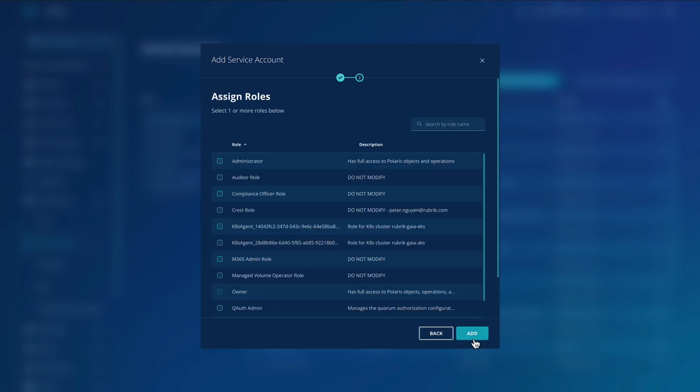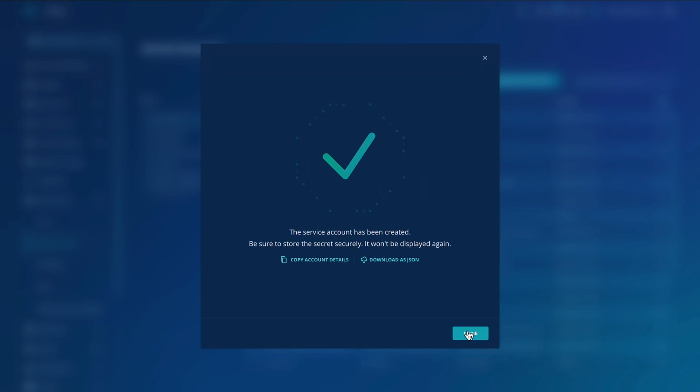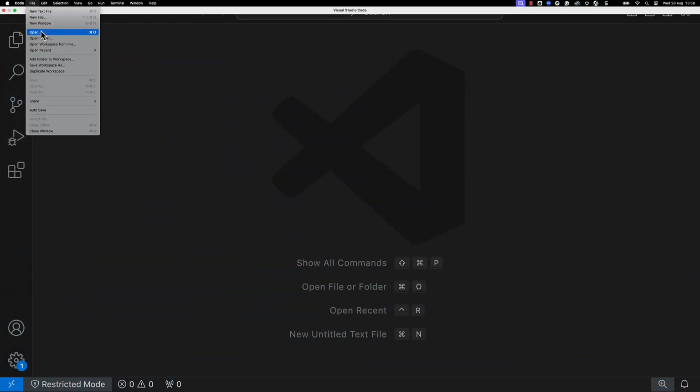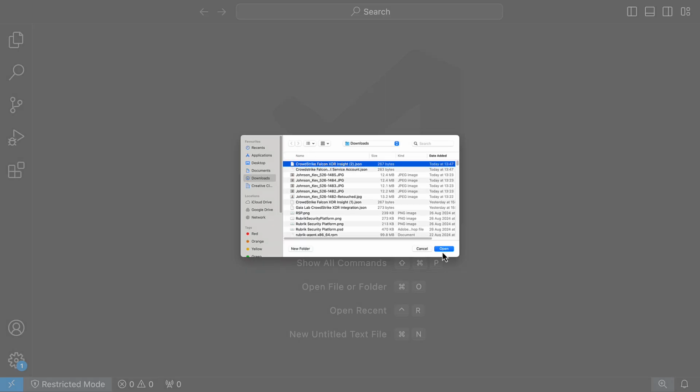A view-only role should be fine for this integration. Once we create the account, you'll see the option to copy the account details or download them as JSON. We need to extract some details from this, so we'll download them as JSON. Open the downloaded JSON file in your text editor of choice. We'll grab what we need from it shortly.